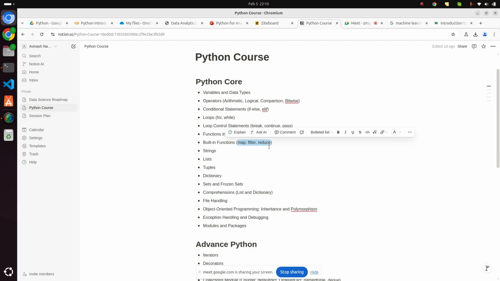Spark, PySpark. So PySpark is a very essential skill. So if possible, after Python we can also do one session on PySpark, 1 or 2 sessions, because it is a very mandatory skill set. All right, then we'll see string, list, tuple, dictionary, set, frozen set, comprehensions, file handling. File handling means reading a txt file, reading an image file, reading a CSV file. All this is called file handling, reading a file and processing it, right?